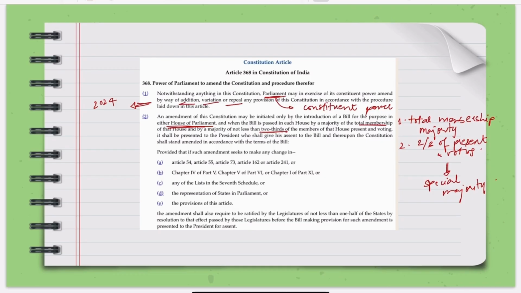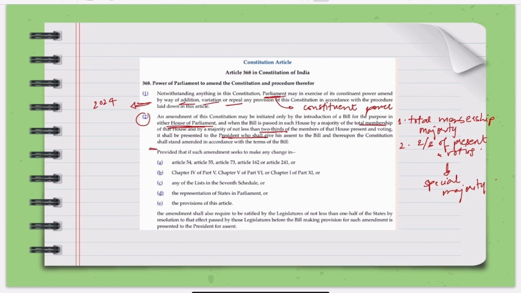Now after both the houses pass it, the bill goes to the president. Here the president must give the assent. He cannot refuse or send it back, unlike ordinary bills where the president can send it back for reconsideration. So constitutional amendment bills must have the assent of the president. After the president has signed the amendment bill, the constitution gets amended. So this was clause 2.